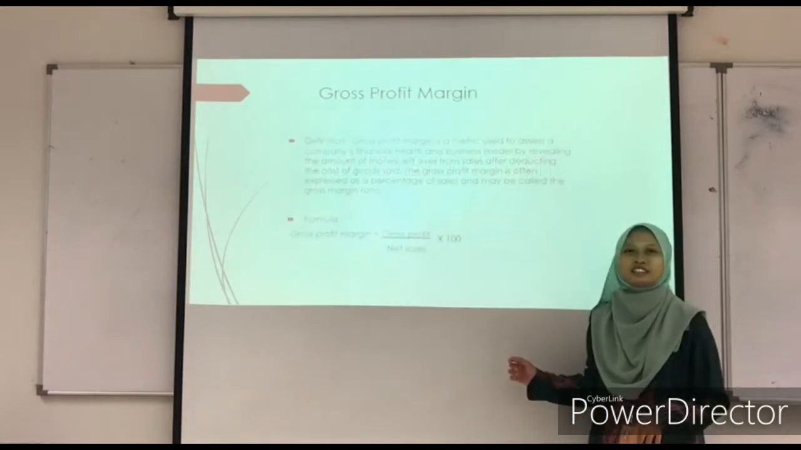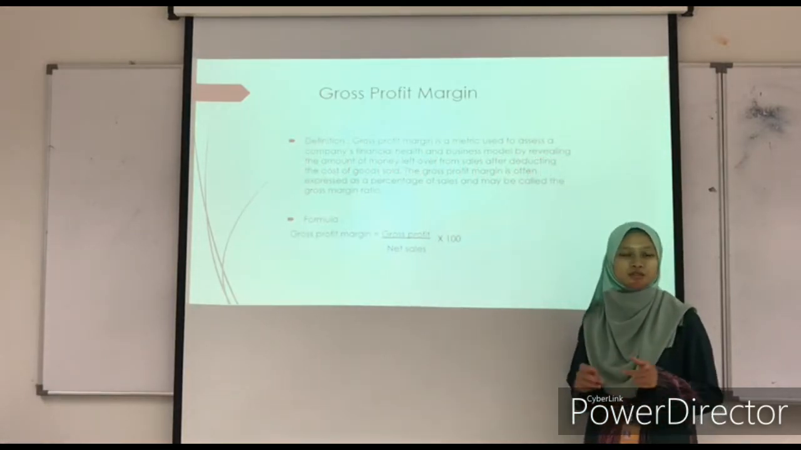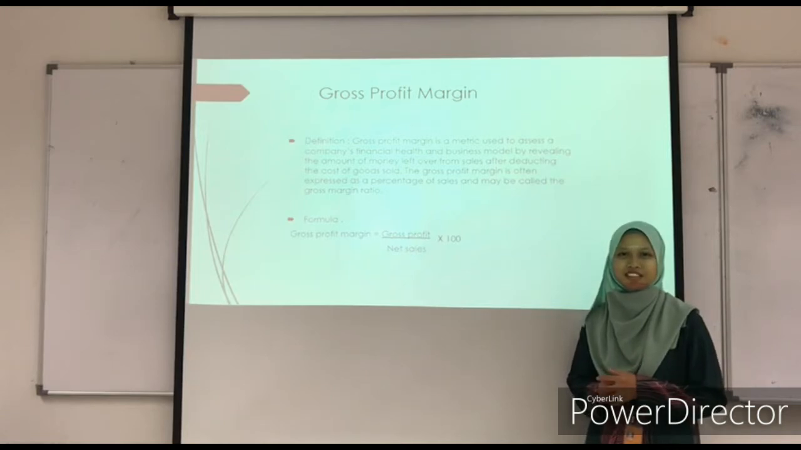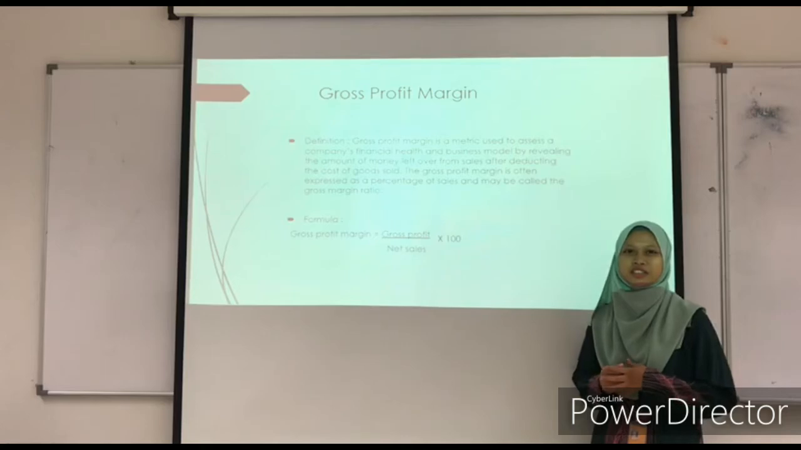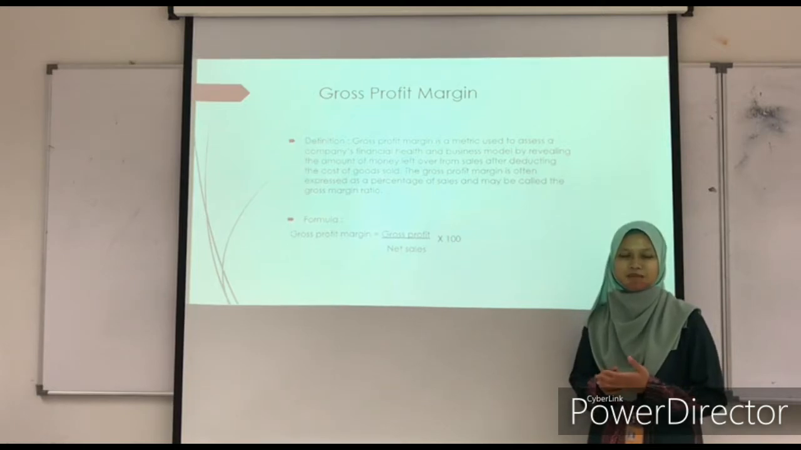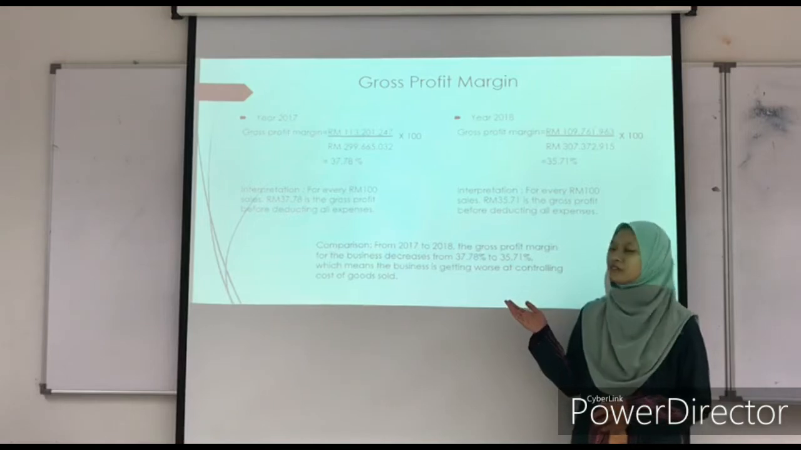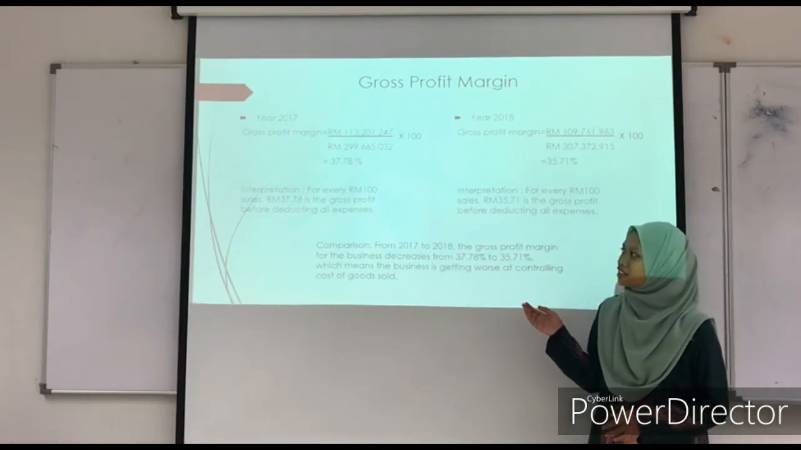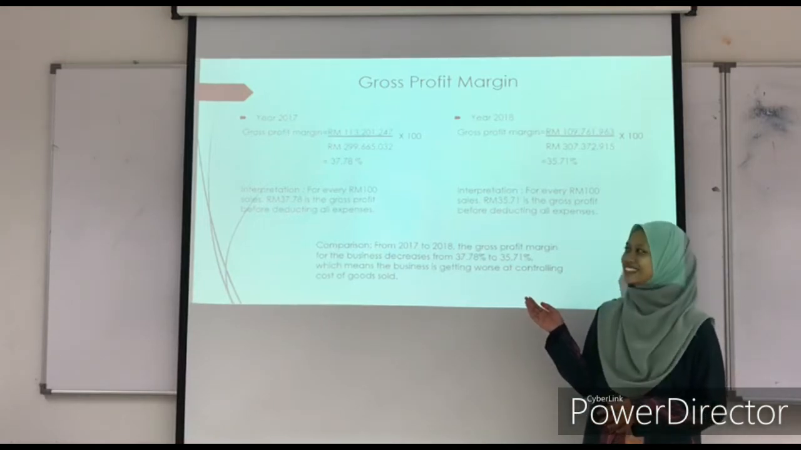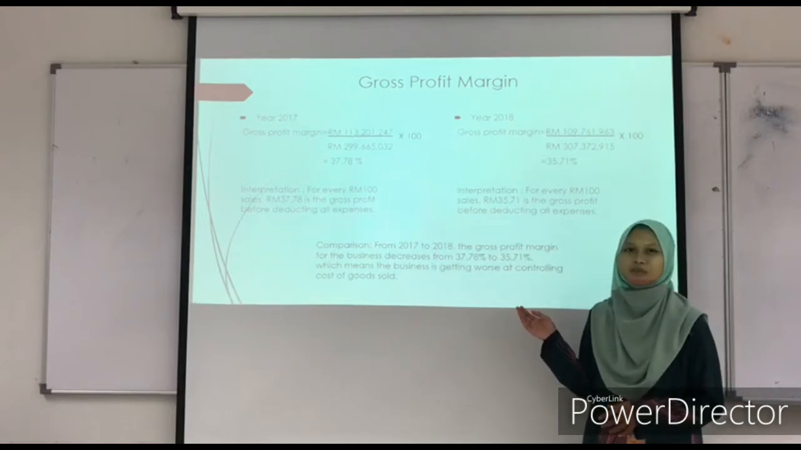So first, the gross profit margin is a metric used to assess a company's financial health and business model by revealing the amount of money left over from sales after deducting the cost of goods sold. The gross profit margin is often expressed as a percentage of sales and may be called the gross margin ratio. So for year 2017, the gross profit margin is 37.78%, which means for every 100 ringgit sales, 37 ringgit and 78 cents is the gross profit before deducting all expenses.